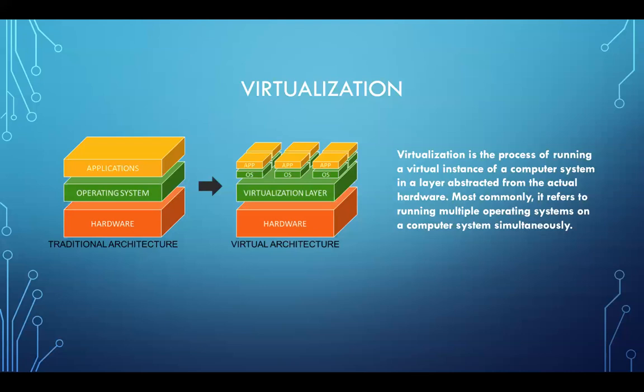Over the virtualization layer, when you run virtual machines, each and every virtual machine encompasses its own operating system and the applications that run over that respective operating system. Since all of these virtual machines, virtual machine 1, virtual machine 2, and virtual machine 3 over here, are all isolated at the hardware level, they really don't know what the other virtual machine running alongside it is, right? So this is called hardware-level virtualization. We would have done this long back when we were studying in school, when we installed multiple OSs within our laptop, and right at boot, we went into one of the OSs that we had installed, right?